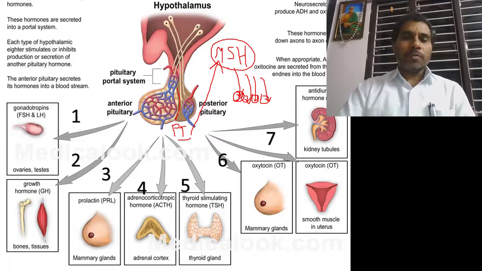So the pituitary gland secretes these hormones, affects different parts of the body, and controls the different endocrine glands. Therefore the pituitary gland is called the master gland. The size of the pituitary gland is very small, but its function is very important. So this is the important gland, the pituitary gland.